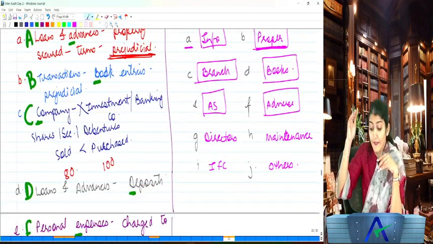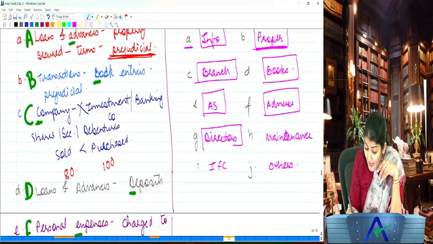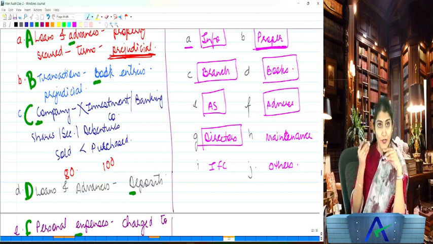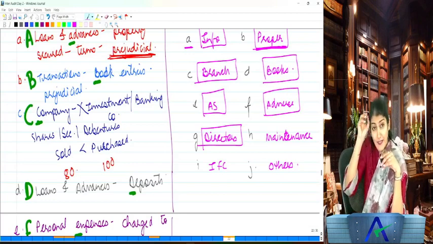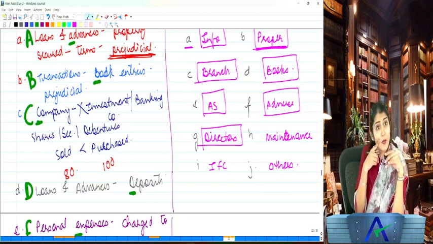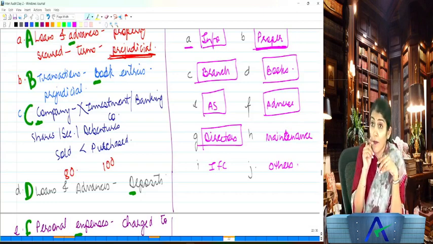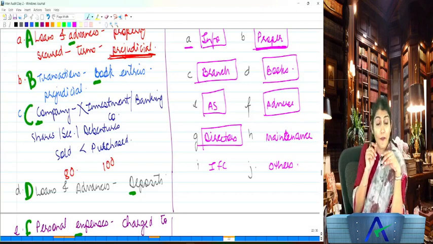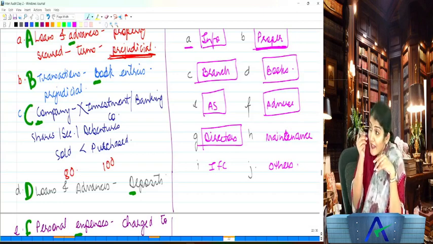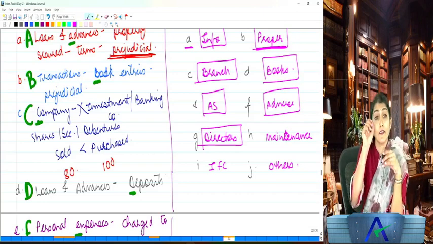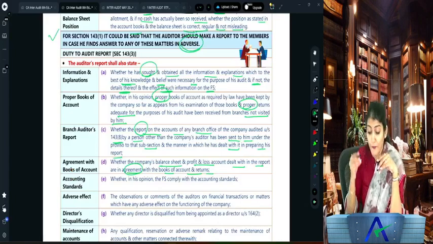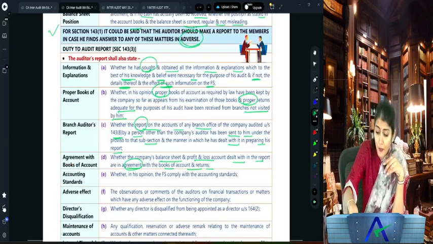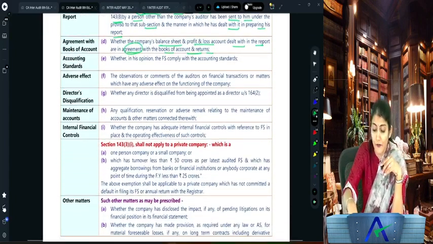Then next one: whether any directors of the company, you know directors, the board of directors, are disqualified. Yesterday whose disqualification did we study? The auditor. Now here they are talking about director disqualification: whether any directors of the company are disqualified under section 164(2). What is 164? It is regarding the disqualification of directors.